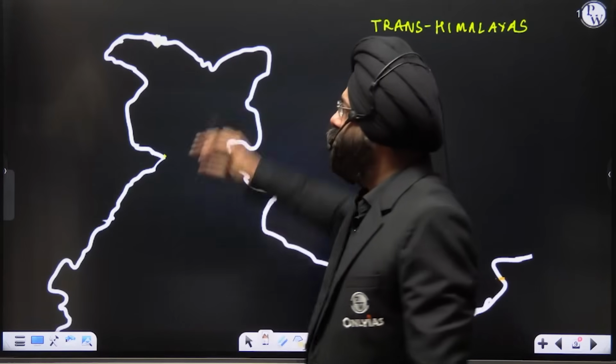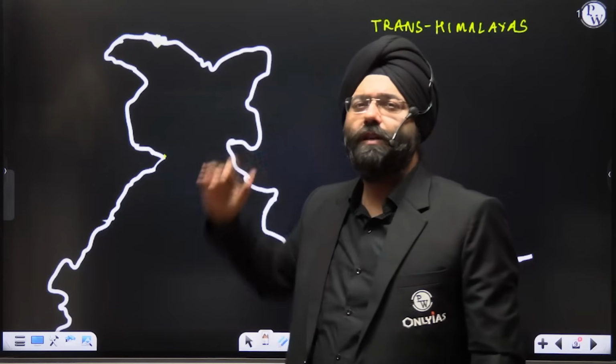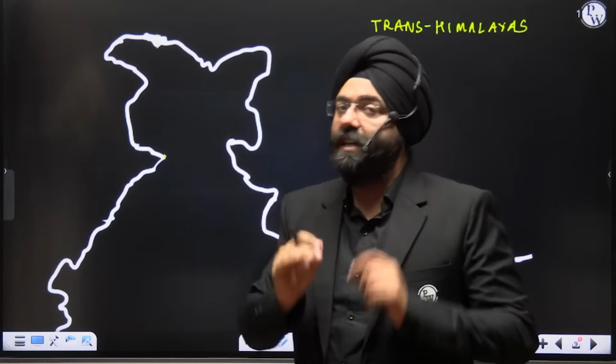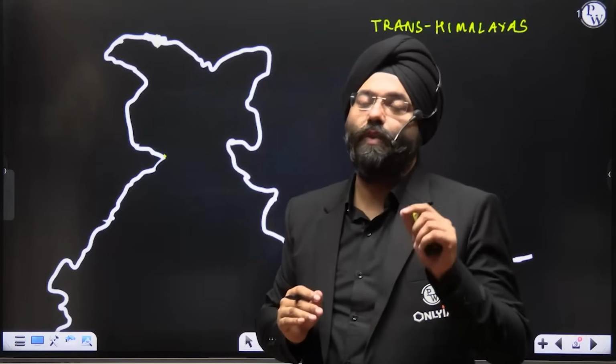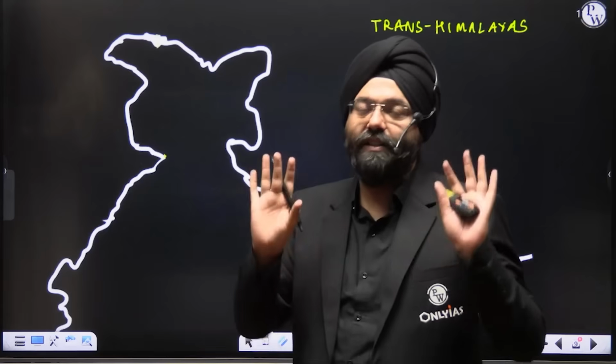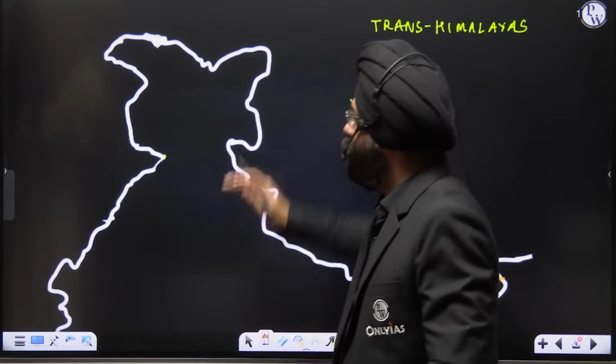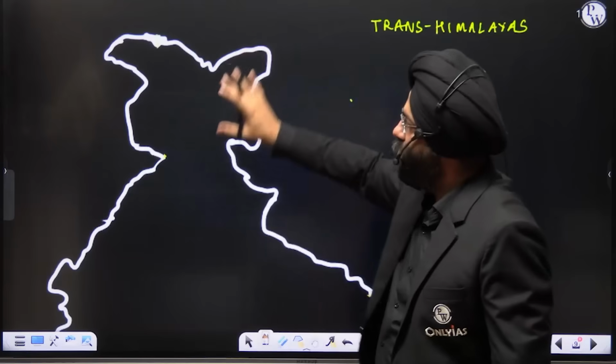Supposing you have to draw the Karakoram range, you don't have to draw the complete map. Why are you wasting the space? This should be very categorically kept in mind because marks are cut if you waste the space. The examiner very well understands your motives. Clear? So, firstly, the map that we have drawn, I have enlarged that.